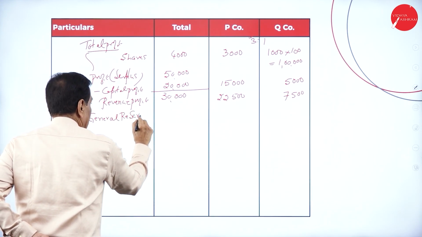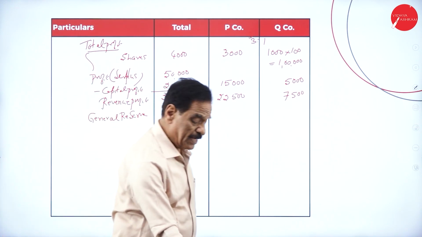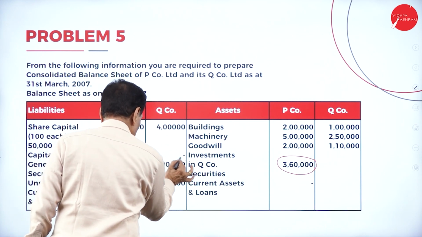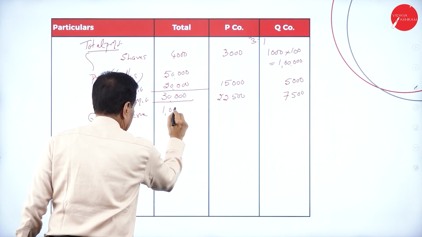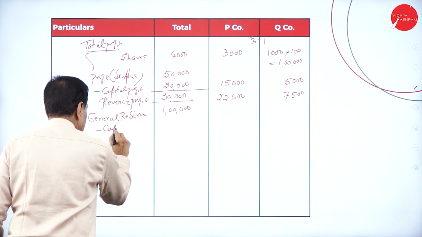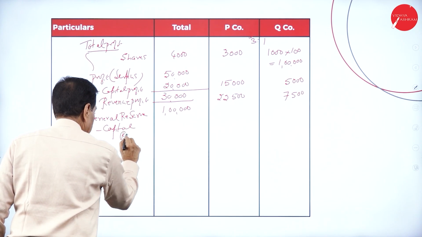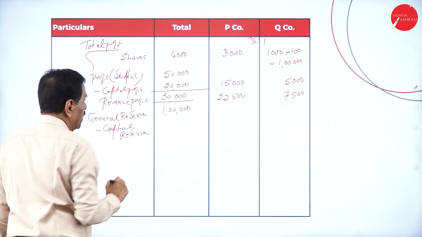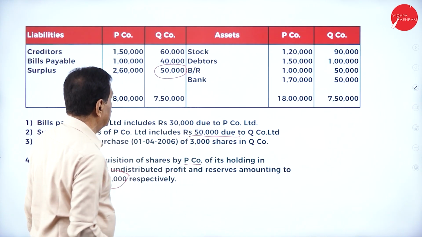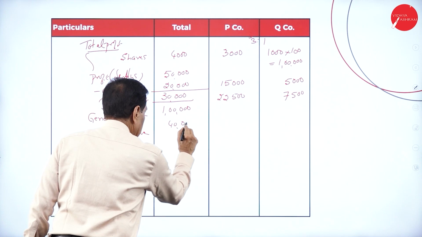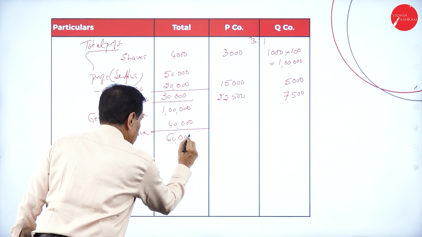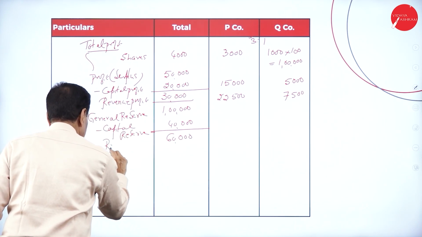Then the general reserve. Total general reserve as per the balance sheet is 1 lakh, minus the capital reserve available at the time of acquisition, which is 40,000. Balance is 60,000. It is called revenue reserve.